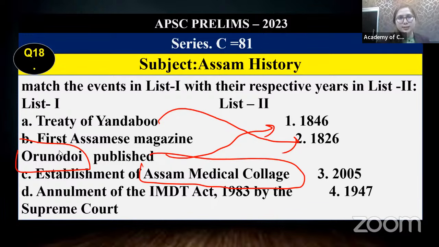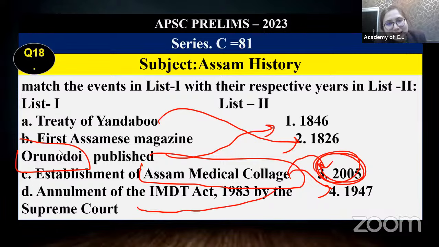Where is Assam Medical College? Dibrugarh. Was it 2005? No. Assam Medical College is the first medical college of our state, established in 1947. It was not in 2005. In this way, you can get the option easily. So you can get A2, B1, then C4, D3, right?